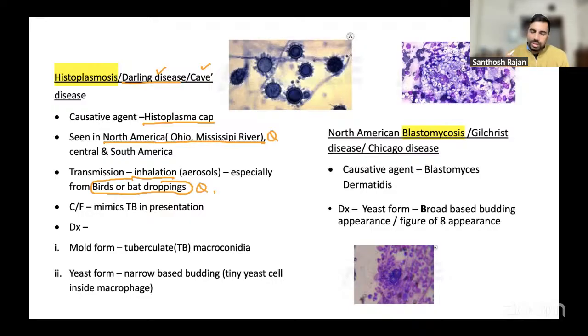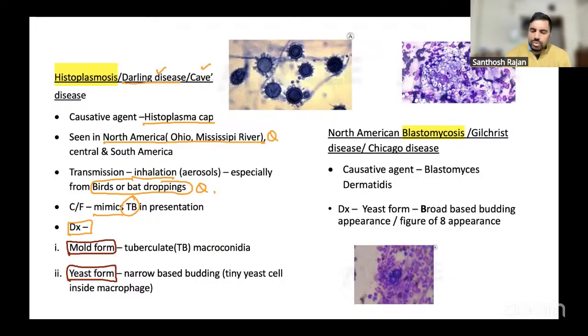Clinical features: it will mimic TB. Histoplasma itself looks like TB only, very much like TB. Now you have to diagnose. As I told you, you will have two forms, a mold form and a yeast form. Every dimorphic fungus has both forms, but for some organisms only one is enough to diagnose. For histoplasma, you have to do both.